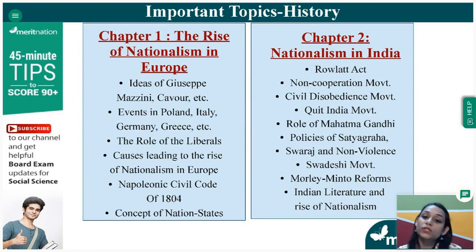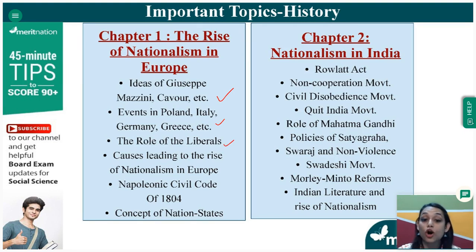Now, let's go to certain important topics from which questions can come from these chapters. So from the first chapter, the Rise of Nationalism in Europe, the ideas of Giuseppe Mazzini and Cavour are very important. You can be asked what was the idea of Giuseppe Mazzini, explain their ideas or explain their concepts of nationalism. Then events, whatever events took place in Poland, in Italy, in Greece and all, how that event led to nationalism in Europe, all these things can be asked in your long answer questions.